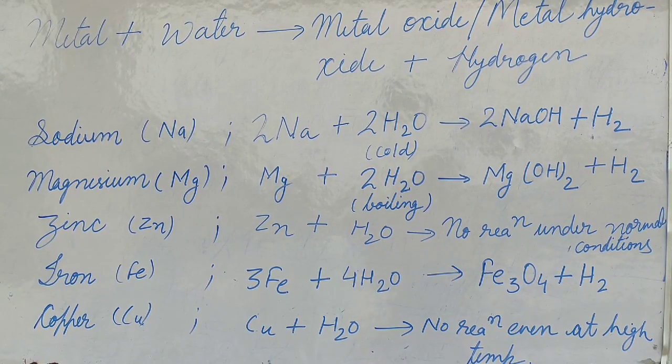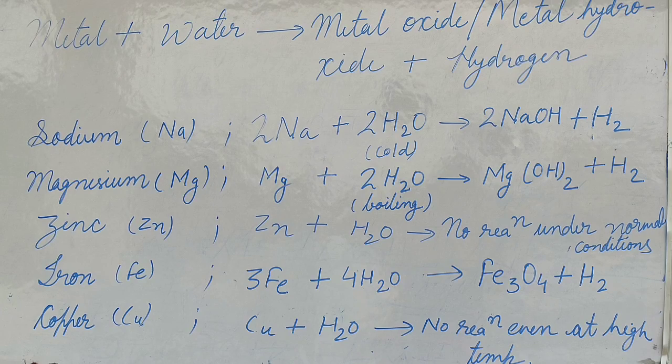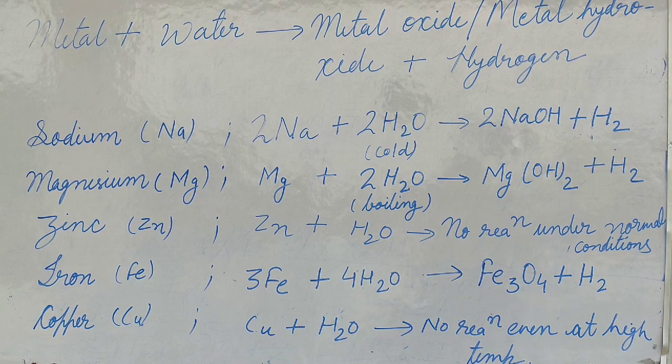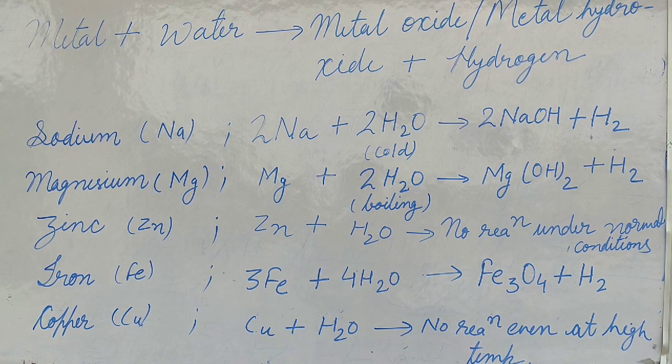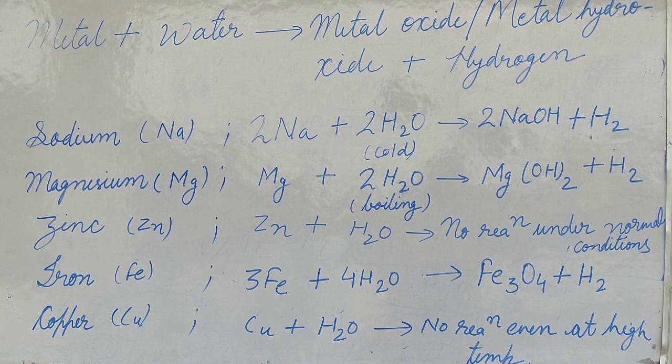So let us see. When sodium reacts with cold water, it produces sodium hydroxide and hydrogen. When magnesium reacts with boiling water, it produces magnesium hydroxide and hydrogen. When zinc reacts with water, there is no reaction under normal conditions.